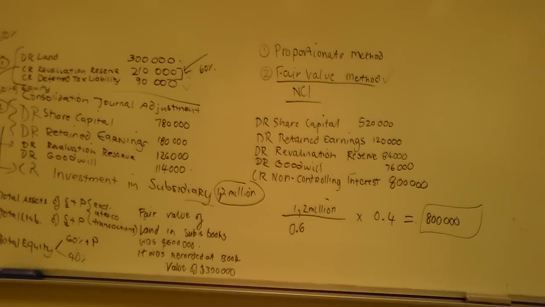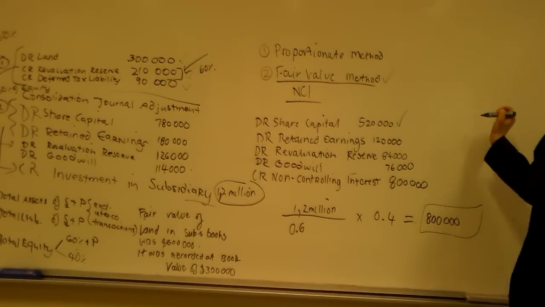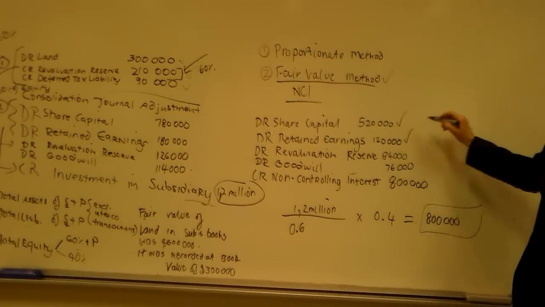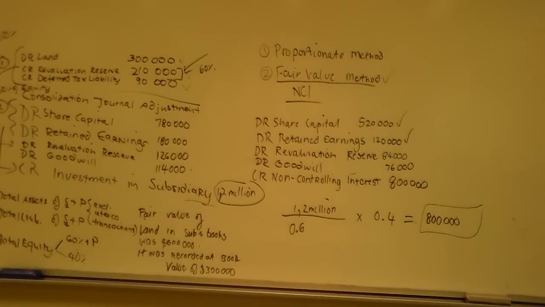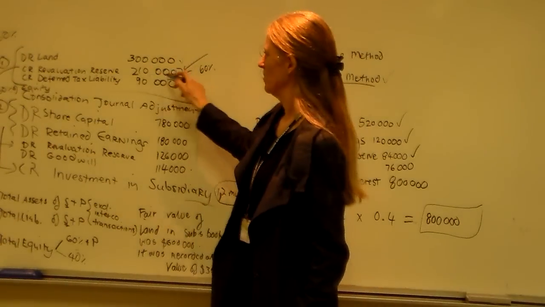Okay, any questions? This should be relatively straightforward. All it was, 40% of the total share capital at acquisition. This was 40% of the retained earnings at acquisition. This is 40% of that figure, right?